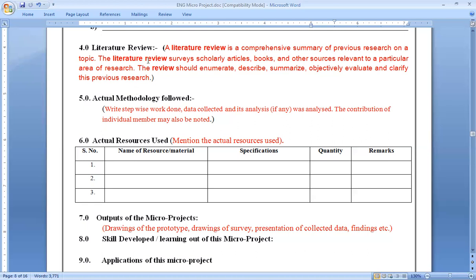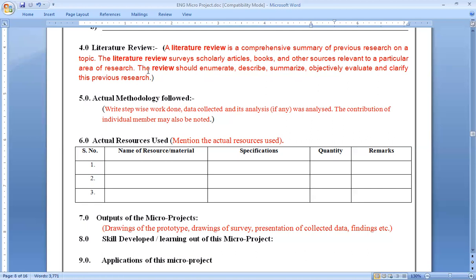So what you want to do, what you want to give to the students through this project, you have to mention. And for that purpose, what you have referred to here, whether you have referred to an online article, any book, any website, any resource, and what is the aim of that, whether it is going to describe, summarize, evaluate, clarify any kind of point. So you have to give reference of that literature review. Okay, in short, you have to prepare a paragraph over it.